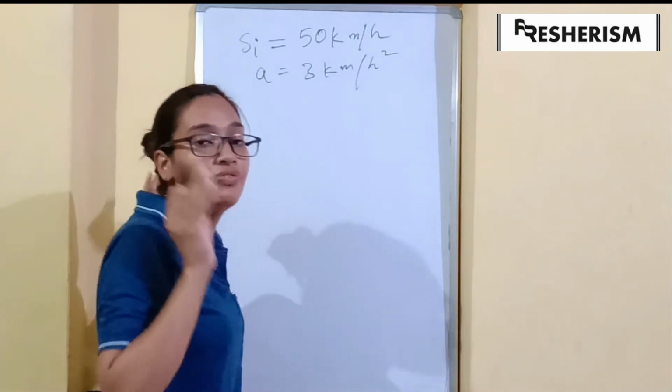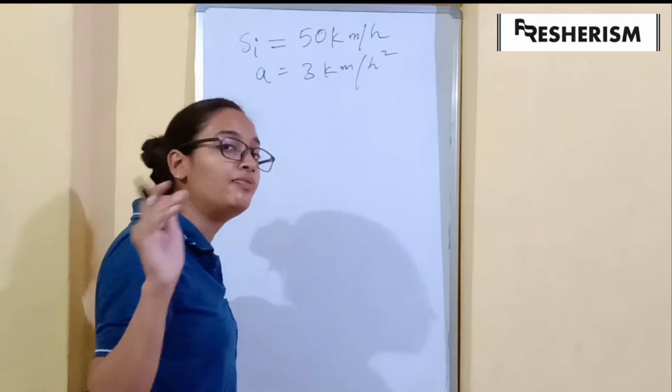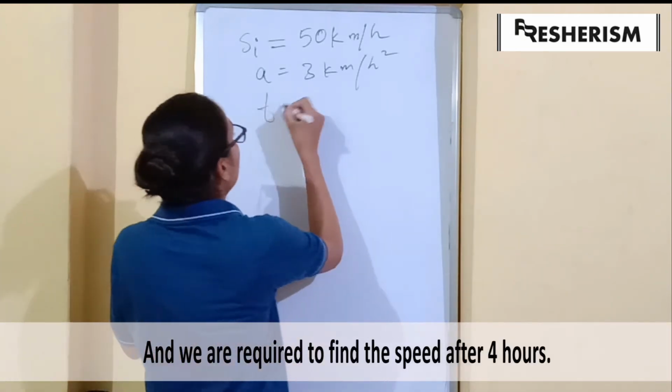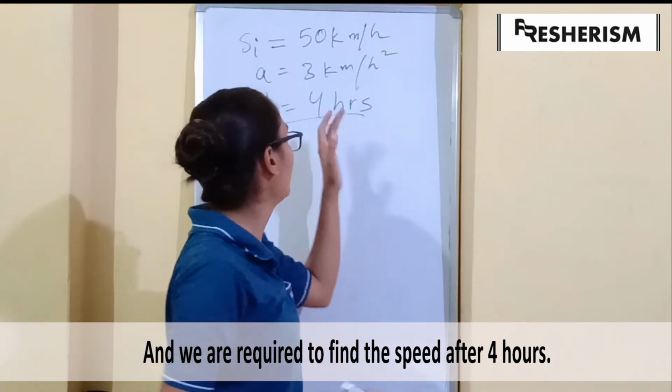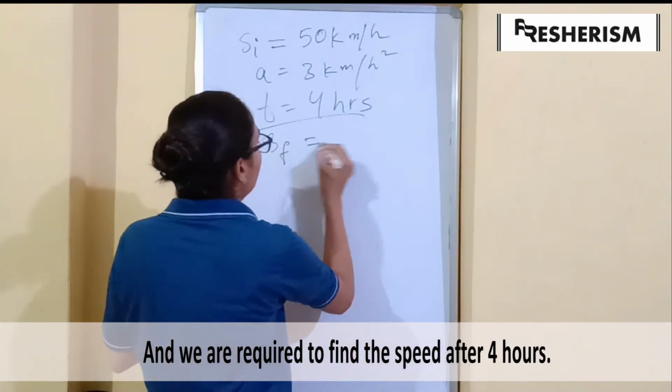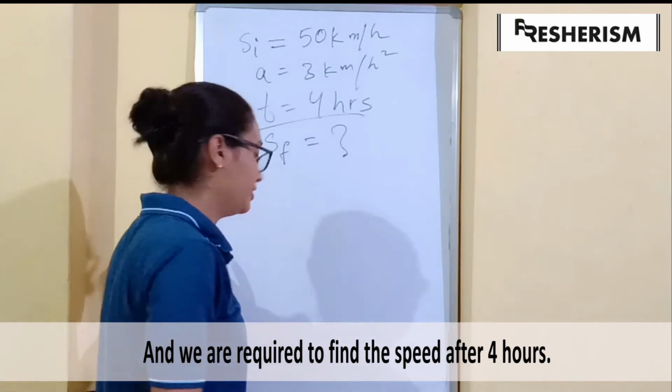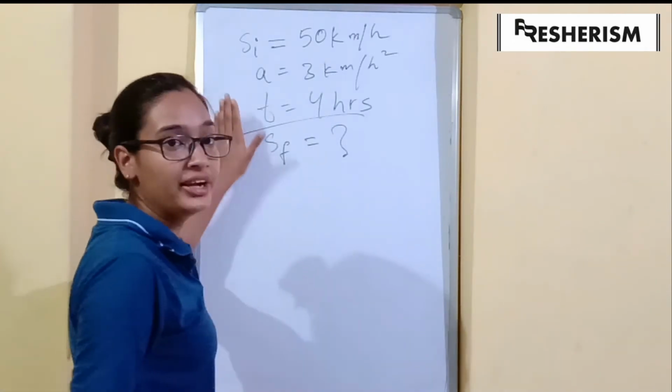And we have to find the speed of the body after 4 hours. So the time is 4 hours. So this is the given thing, and we have to find its final speed after 4 hours. So how do we find the final speed?